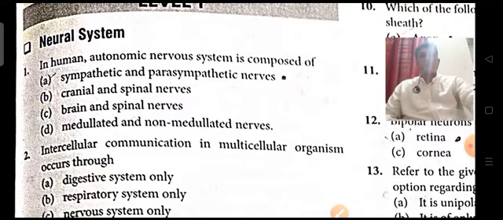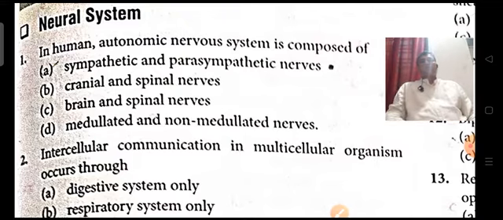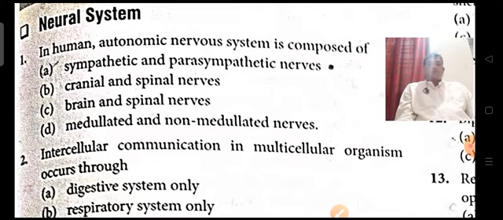So in the first question in this level 1: in humans, the autonomic nervous system is composed of... Generally we see the peripheral nervous system and the autonomic nervous system present in our body. Autonomic means which functions on its own, and we know that the autonomic nervous system is composed of two components: the sympathetic nervous system and the parasympathetic nervous system.